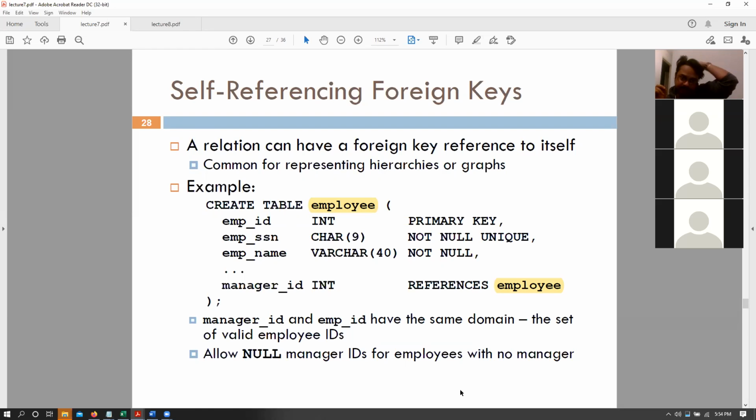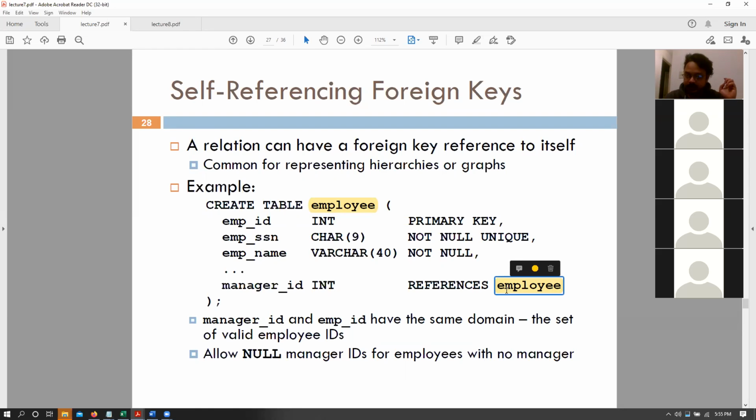Any ideas? I would say no. Right? Because it seems weird, because we are referencing the same table, and what does that even mean? But essentially, imagine the case where a manager is an employee, and every employee has a manager, right? So that would mean that the manager ID should have a correct employee ID, right? So basically, we are saying that since it references employee, it is referencing the primary key, and a manager ID should be a valid employee ID.